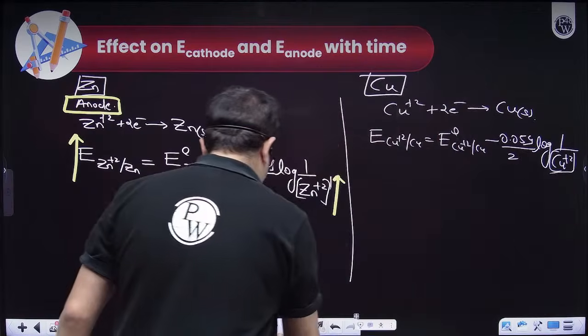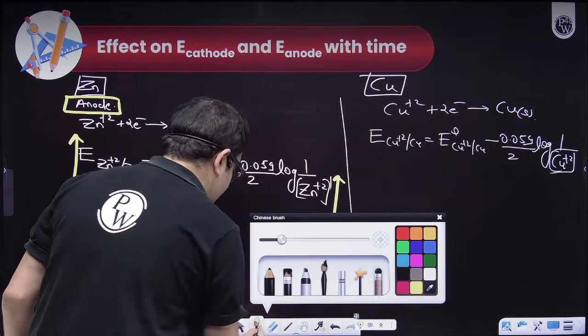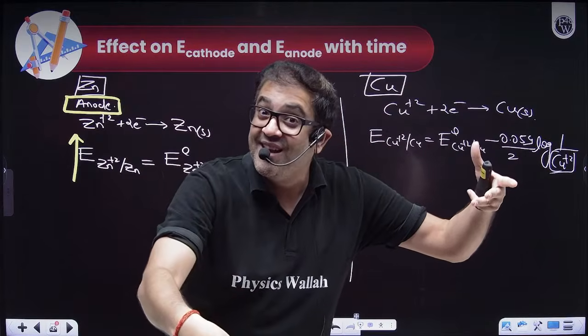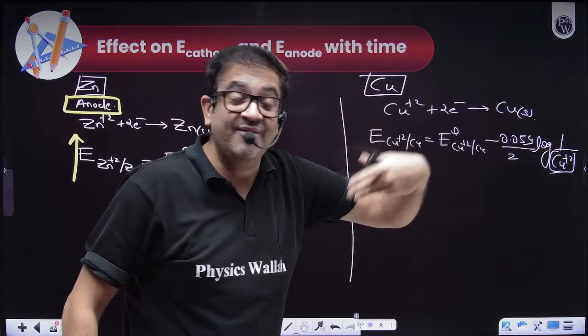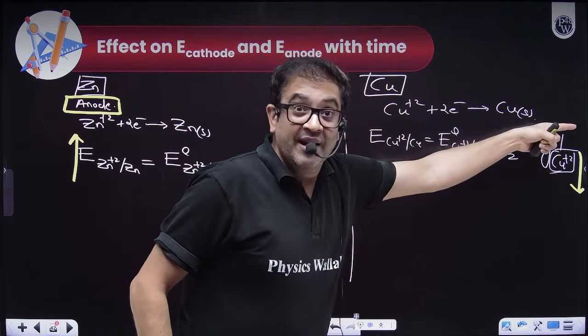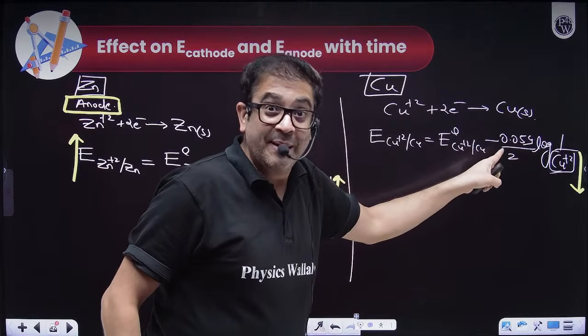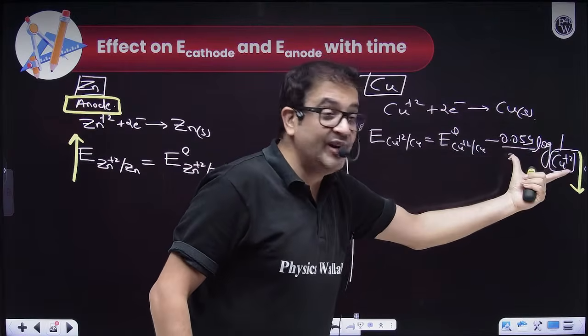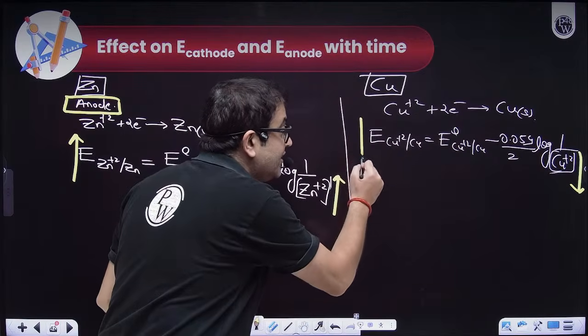But with time, we have seen that copper was getting deposited, so the concentration of copper ions in the solution will fall as time progresses. If it goes as minus 1, this minus will become plus. That means as copper ion decreases, the log value will decrease, so this will also decrease.